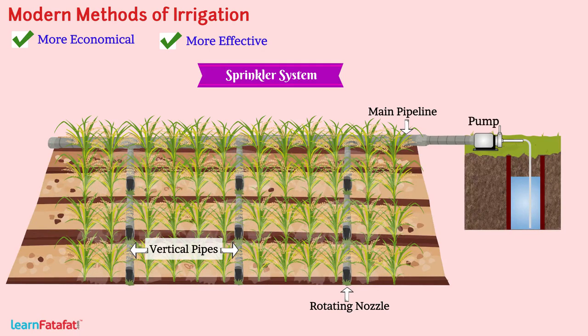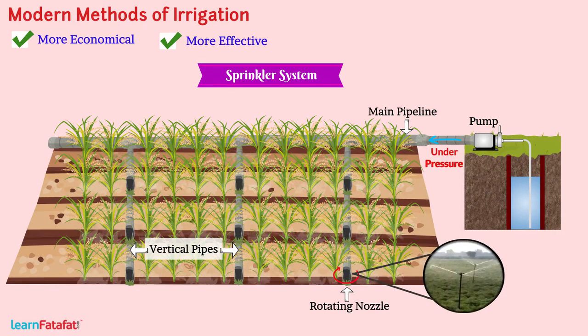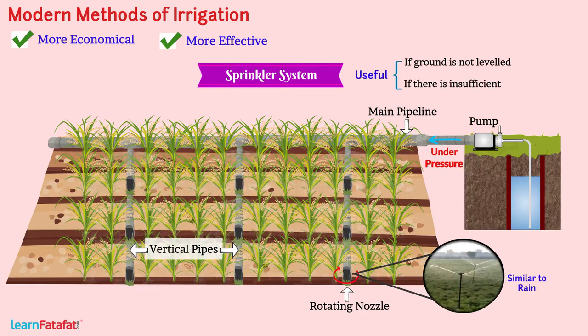With the help of pump, water is allowed to flow through these pipes under pressure. The pressure of water makes the nozzle rotate and water is sprinkled on the crops similar to rain. It is useful if ground is not leveled or if there is insufficient quantity of water, usually in sandy soil.